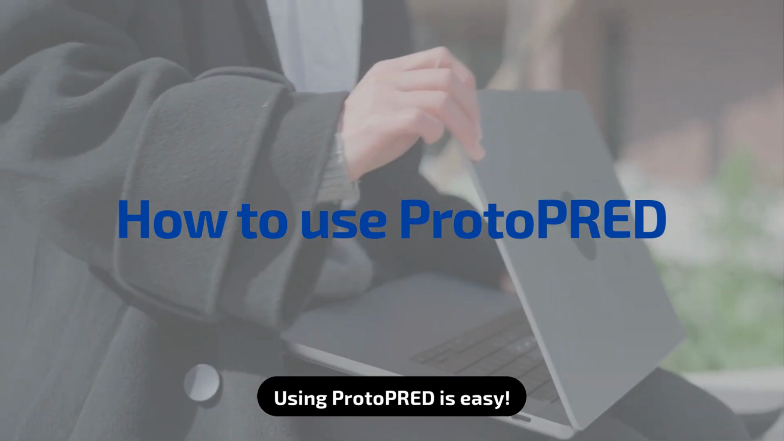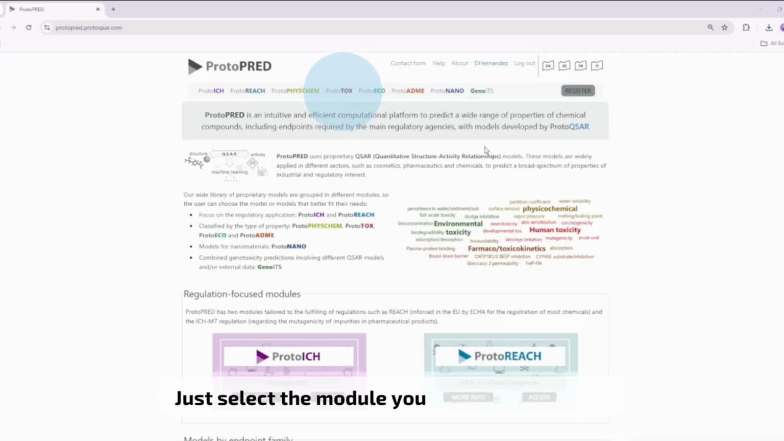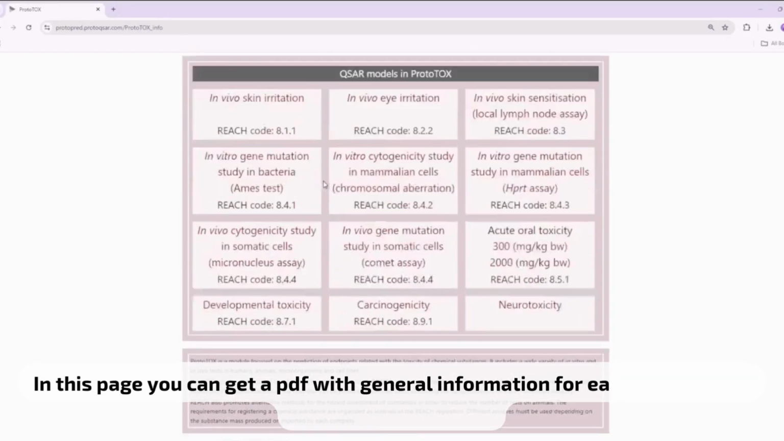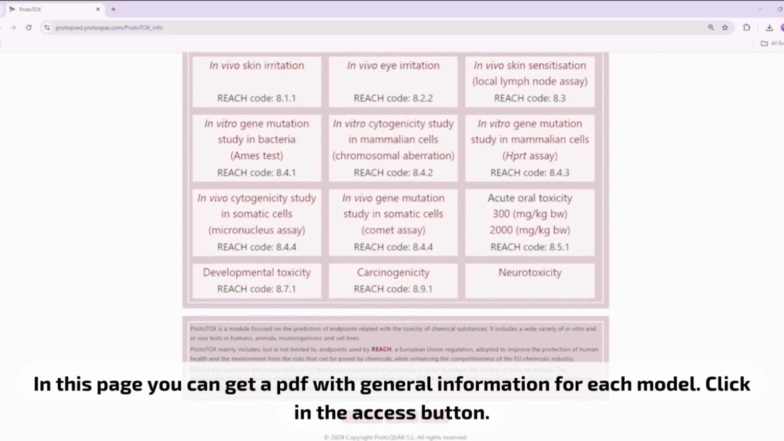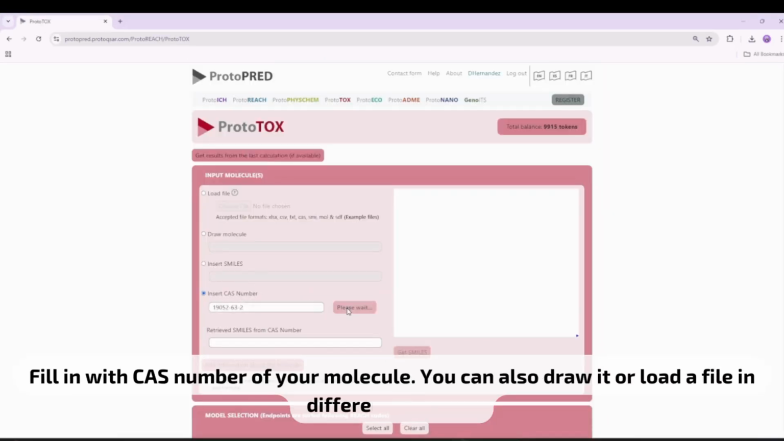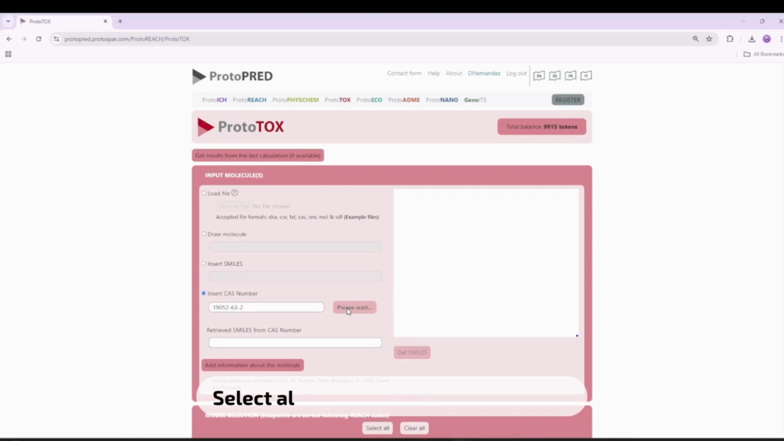Using ProtoPRED is easy. Just select the module you want to work with. On this page, you can get a PDF with general information for each model. Click the Access button. Fill in the CAS number of your molecule. You can also draw it or load a file in different formats.